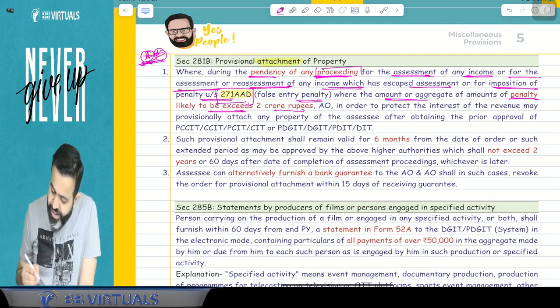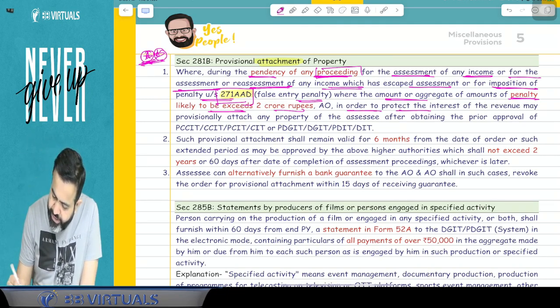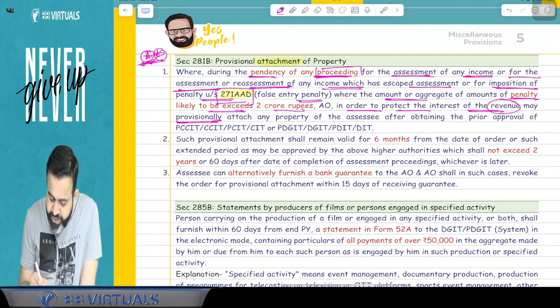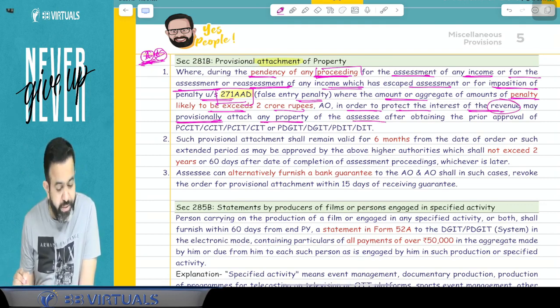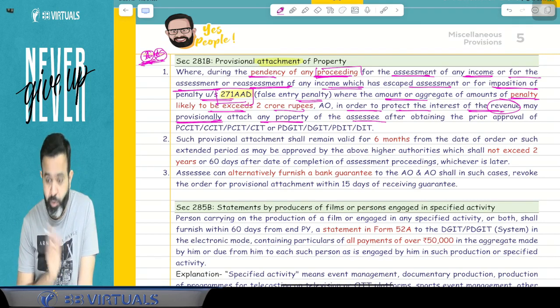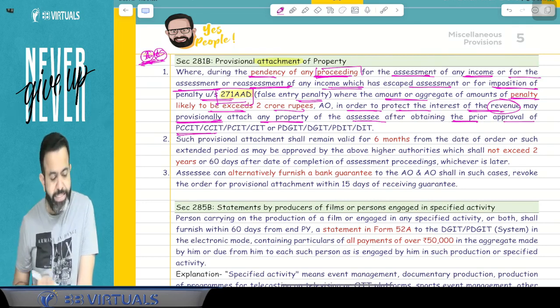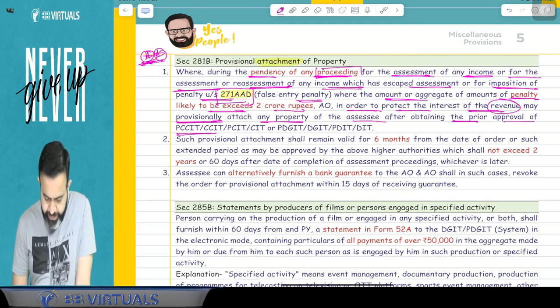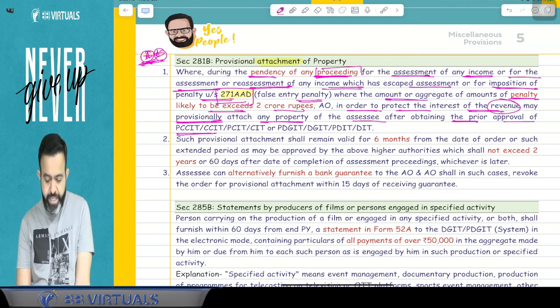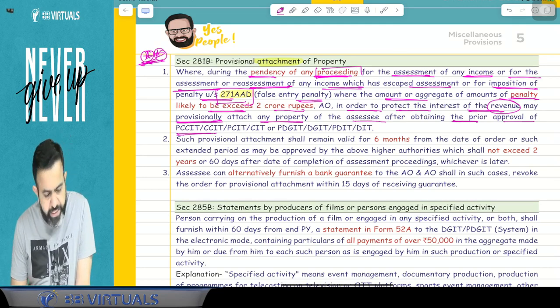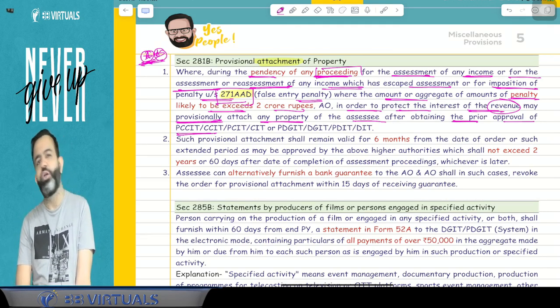Then the AO, in order to protect the interest of the revenue, means the department, may provisionally attach any property of the assessee, after obtaining the prior approval of the PCCIT, CCIT, PCIT, CIT, PDGIT, DGIT, PDIT or DIT.